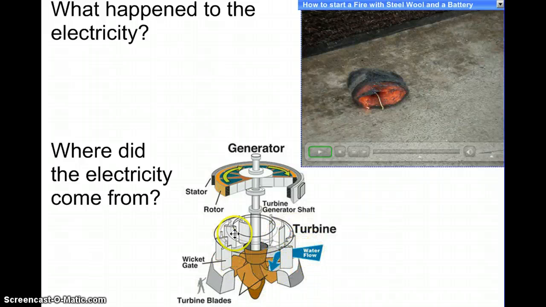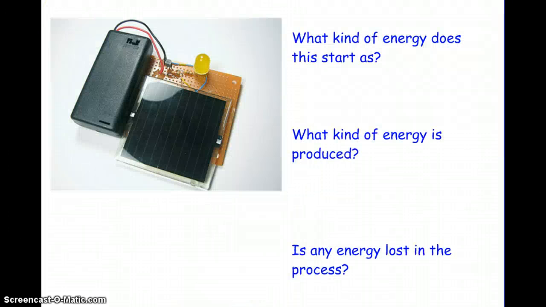So water flow goes into the turbine, it spins the turbine, and as that turbine generator shaft spins, it spins against magnets and creates a charge. So this is generating electricity. It's moving that kinetic energy of the water flow into electrical energy. So it came from kinetic energy.